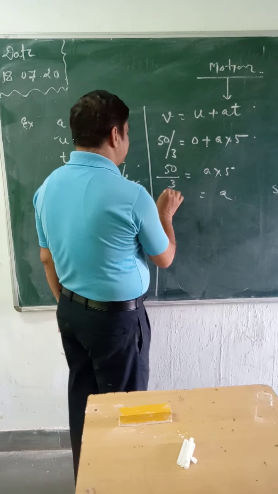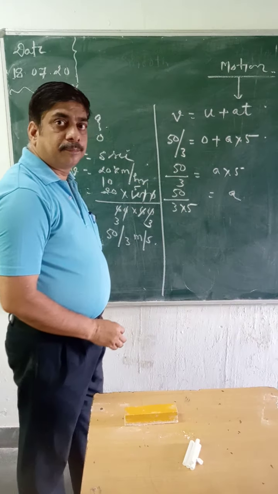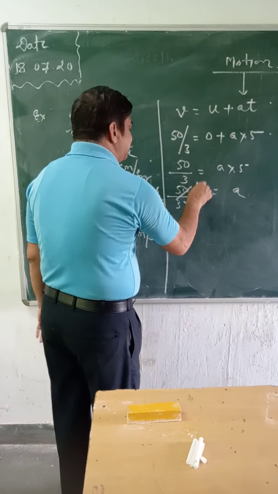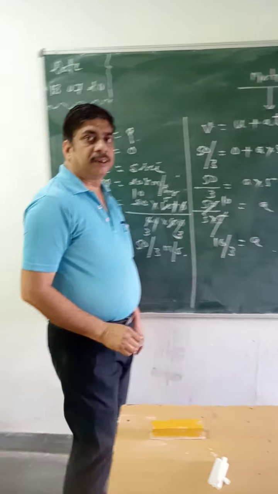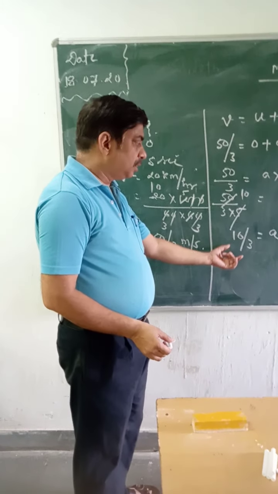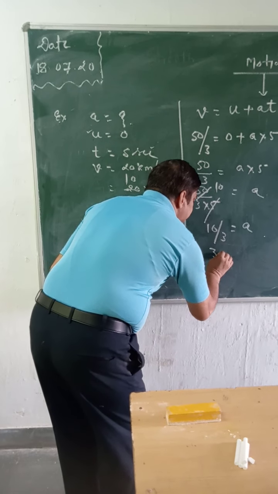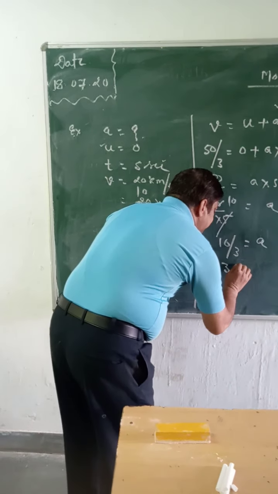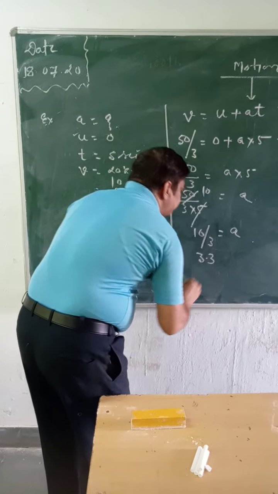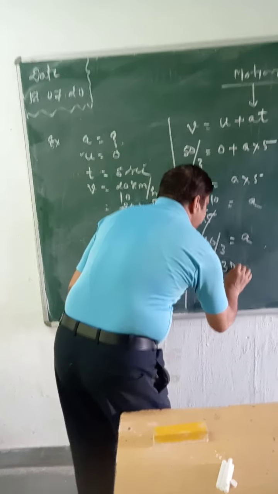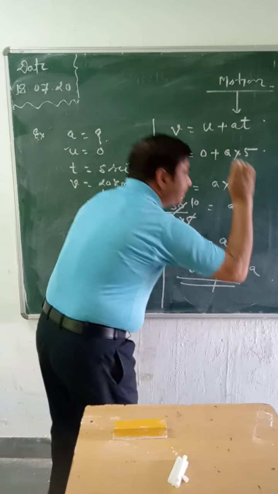That means this a is equal to 50 divided by 3 into 5. So what is the answer? This is 10, and 10 by 3 is equal to a. This is in fraction. You can find it in decimal also. So this is 3.3 meter per second squared. You must write the unit.